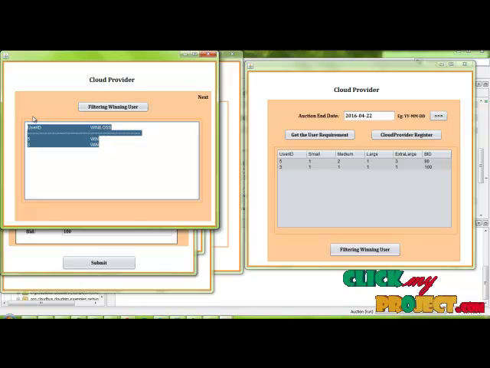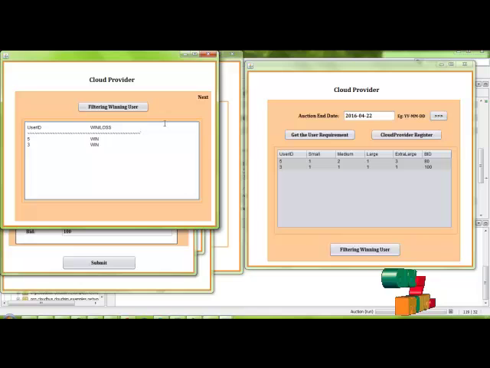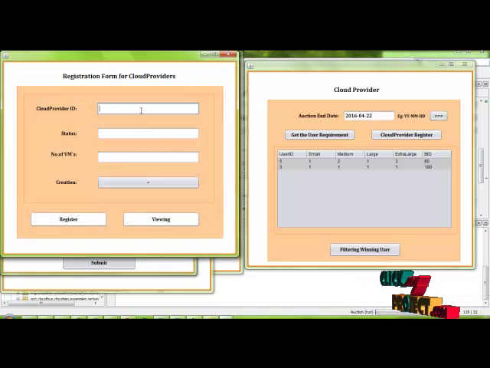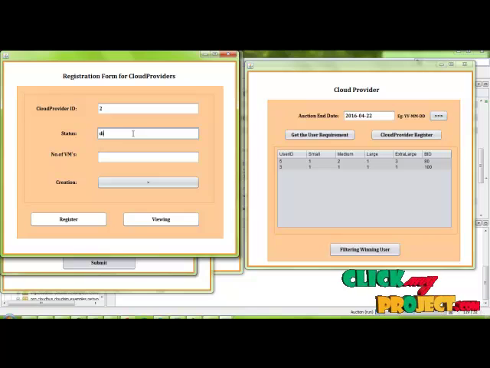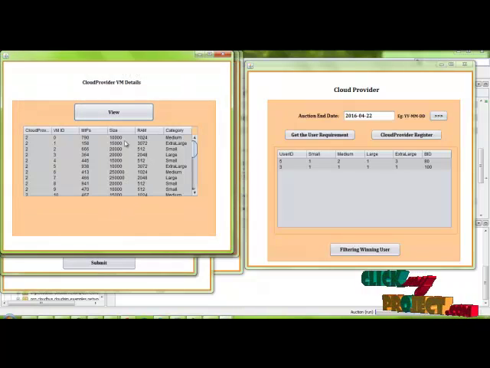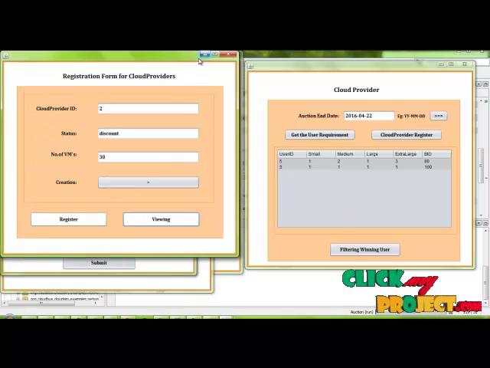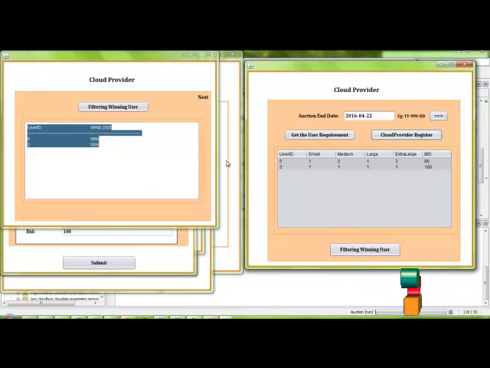Click that, and here the two users are winning. Before that, we create the cloud provider registration. Enter the status and enter the number of virtual machines. Here we enter 30, and it is registered successfully on the cloud provider side. And we view the number of virtual machines created for cloud provider 2. After that, go for the winning user. In that, we find the winning users and click the next button.